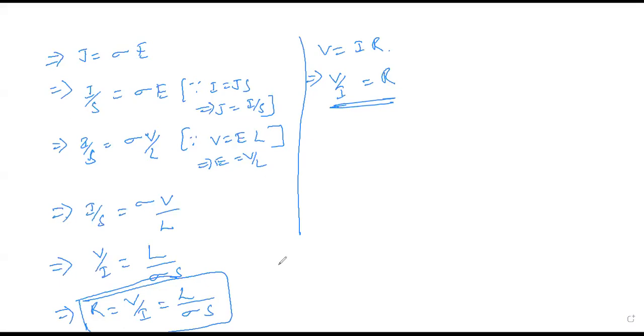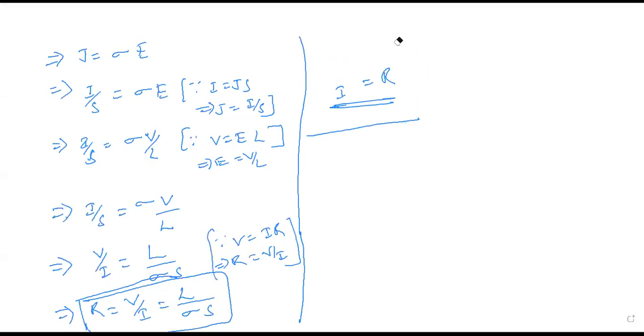Now, if you want to write this in terms of integral notation, and if you want to do some numericals, how do we use this? Here, since V is equal to IR, you can write R is equal to V by I, and I'm putting it here itself. Right. So this is what we have seen. Ohm's law we have derived.